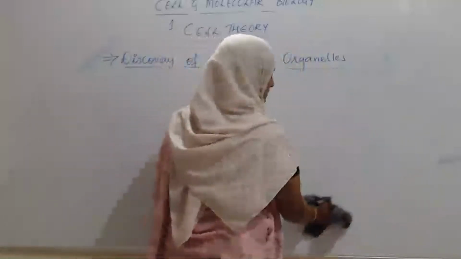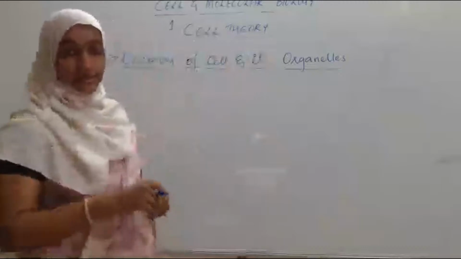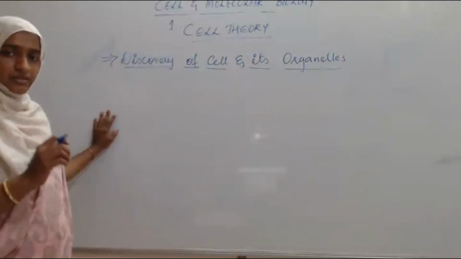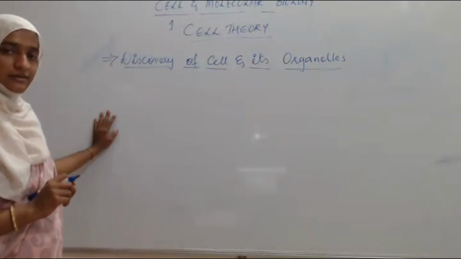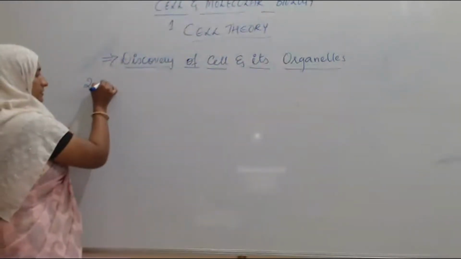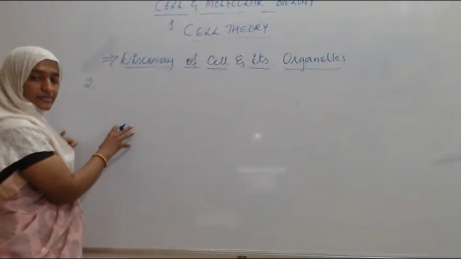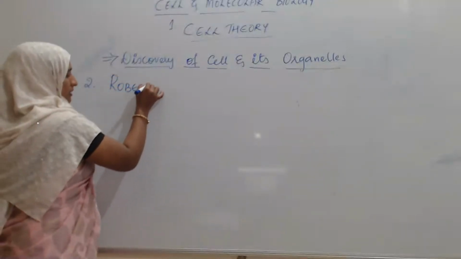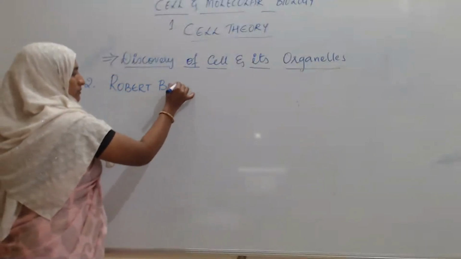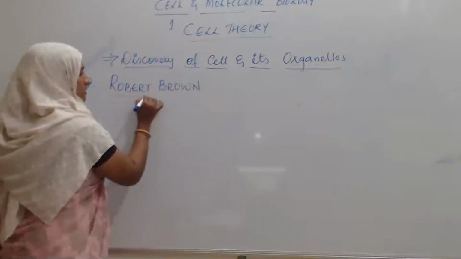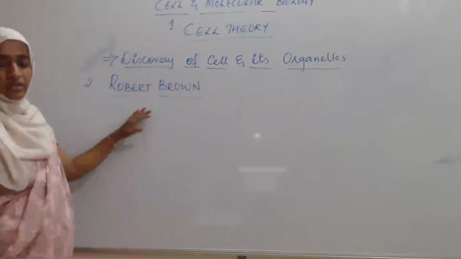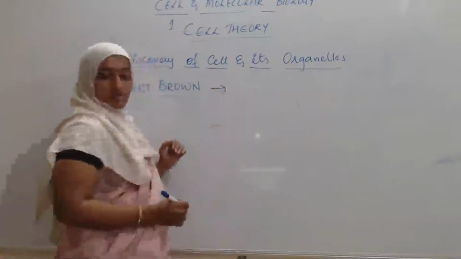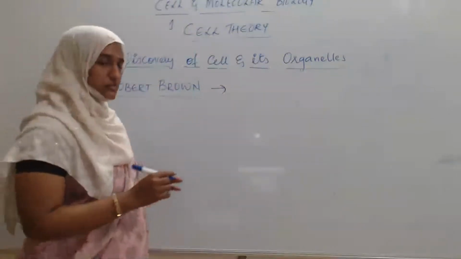Next, the next person to come is Robert Brown. He is the second person, discovering the cell organelle. This Robert Brown was a Scottish botanist.